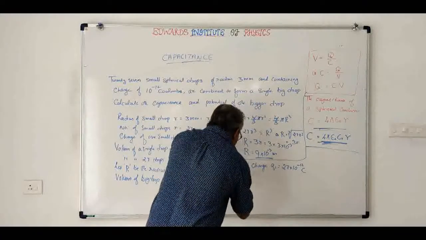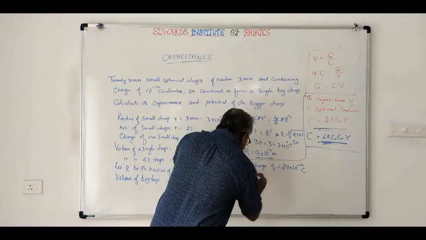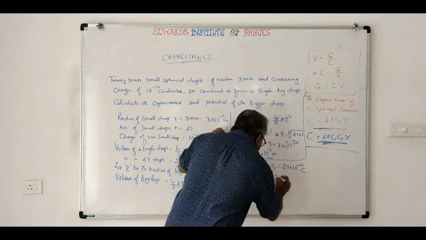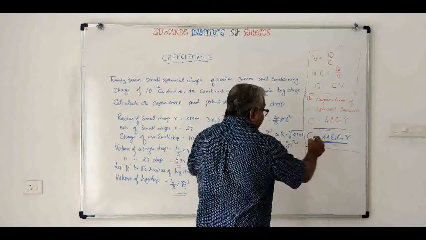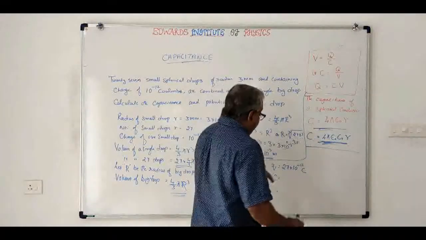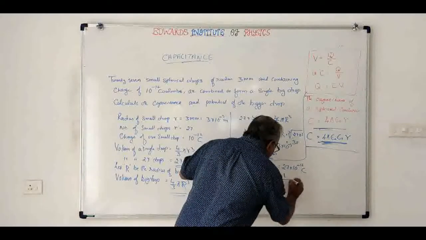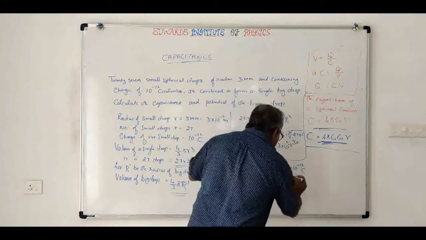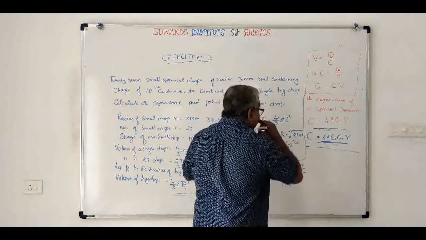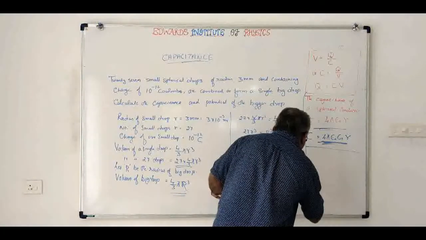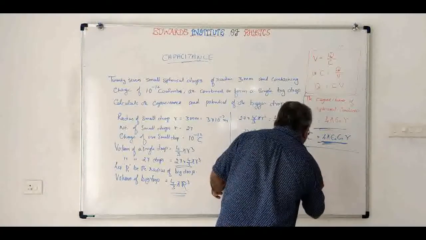So for capacitance, C is equal to 4 pi epsilon 0 r, where 1 by 4 pi epsilon 0 is 9 into 10 raised to 9. So 4 pi epsilon 0 will be equal to 1 by 9 into 10 raised to 9, into radius 9 into 10 raised to minus 3.